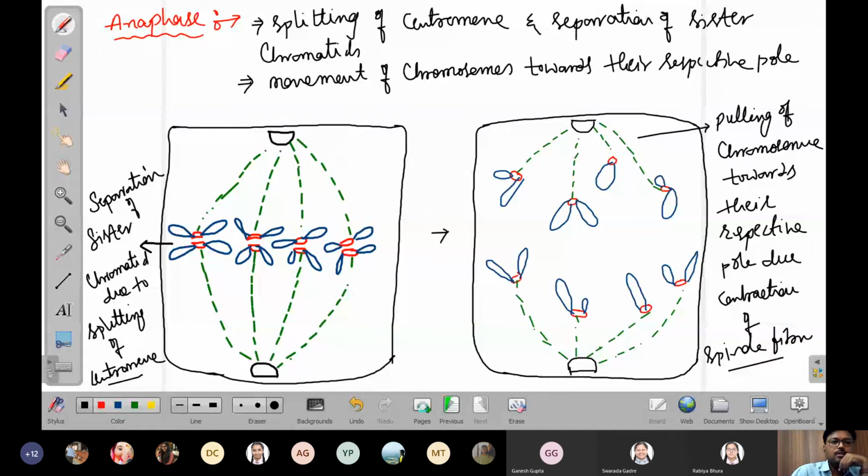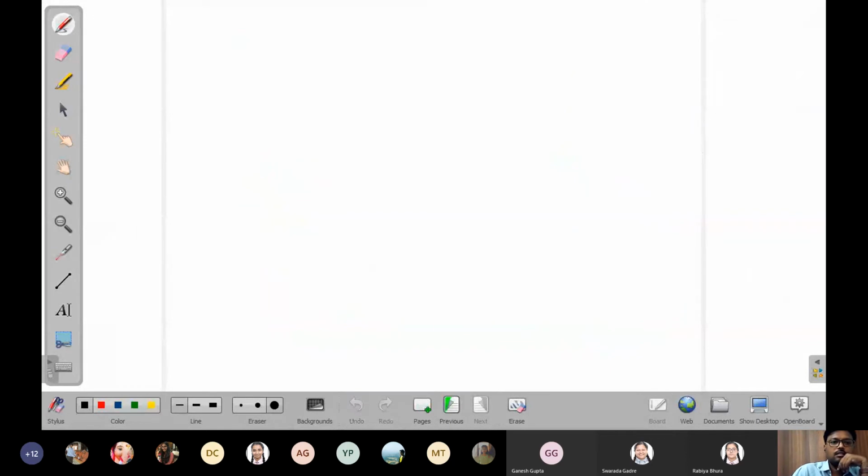Now what will happen in the telophase? I hope all of you are getting. Yes, sir. Right. Now the telophase, what will happen? Once the anaphase is over, the chromosomes reach their respective poles and start decondensation.